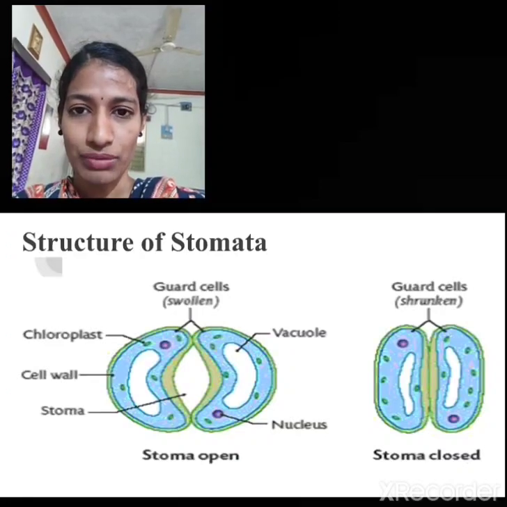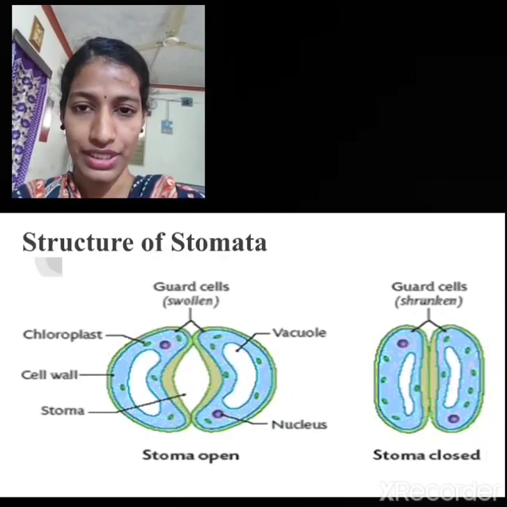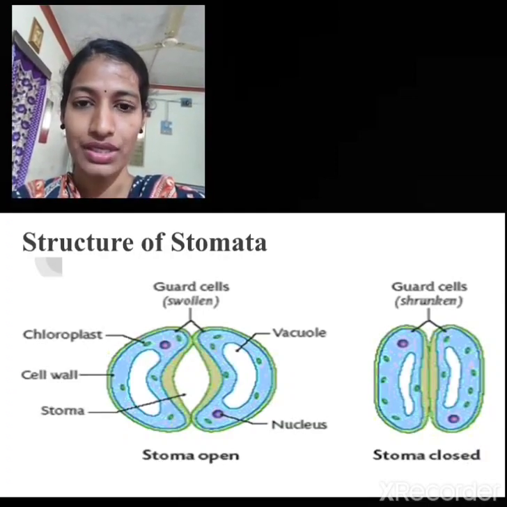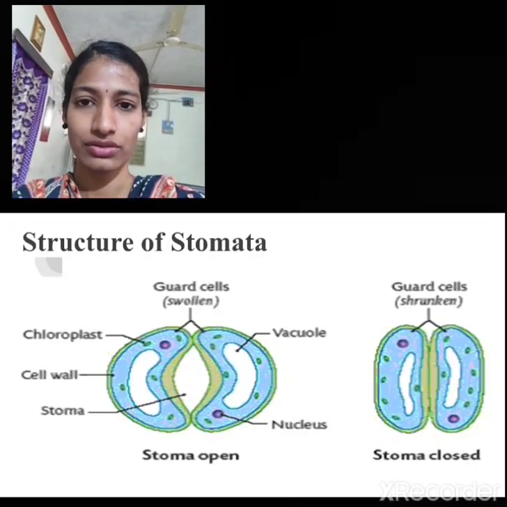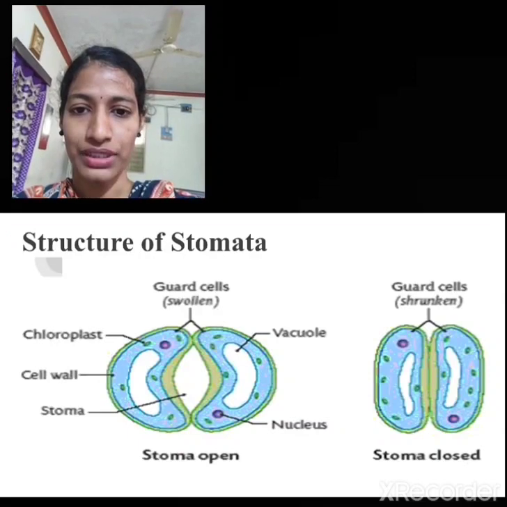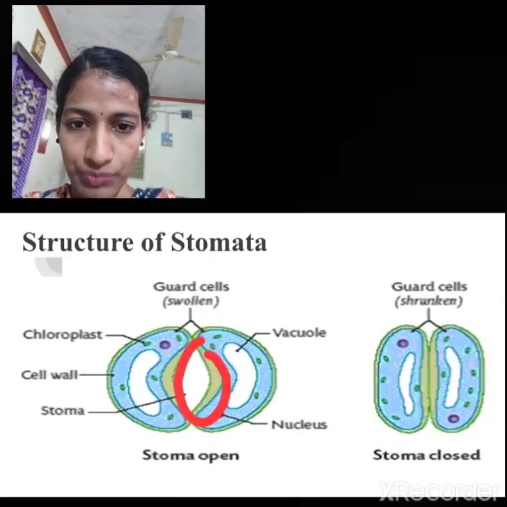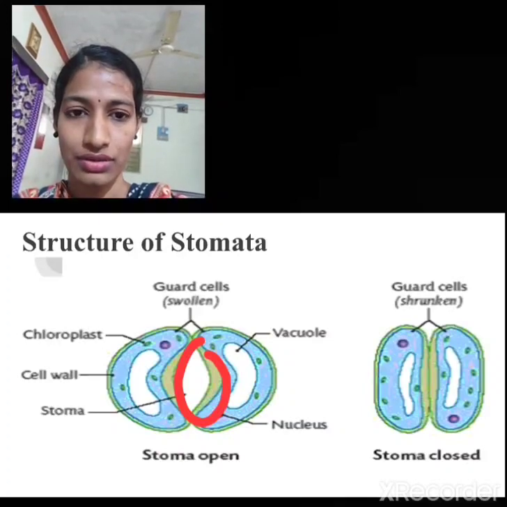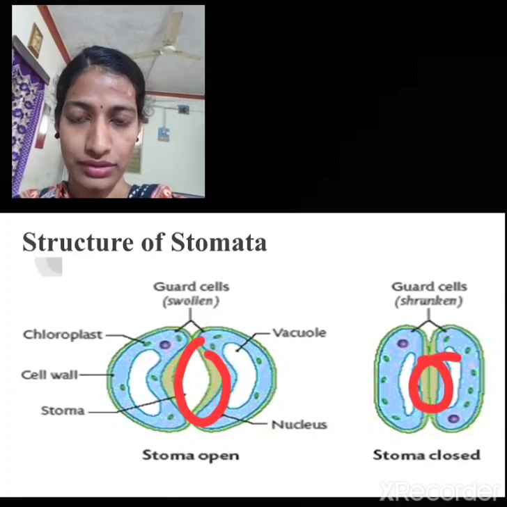Now the stomata will usually be open during the daytime, means the transpiration process usually takes place during the daytime. The majority of the water which has been absorbed has to be eliminated from the plant body through the stomata. So during the daytime the stomata will be open. Here you can see that during the daytime the stoma is open, but when you compare to the closed stoma, there is no opening in the stoma, it is joined together.